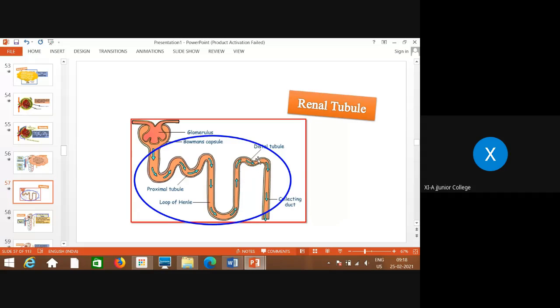Then it continues in the distal convoluted tubule, where again this tubule is folded, and this folded region is called the distal convoluted tubule, and then it enters the common duct called the collecting duct, where urine is collected. So this is all about the renal tubule.